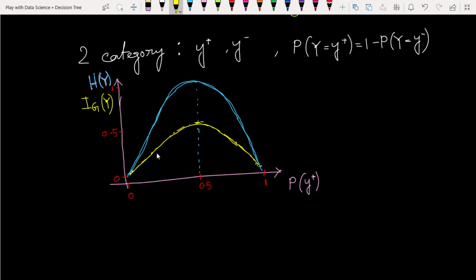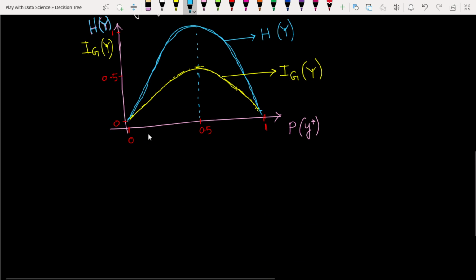Like that, this picture. So the yellow picture is for Gini impurity of the random variable y and this picture is for entropy for the random variable y. Now if you see here, just divide this region into two portions. This is the first region, this is the second region.